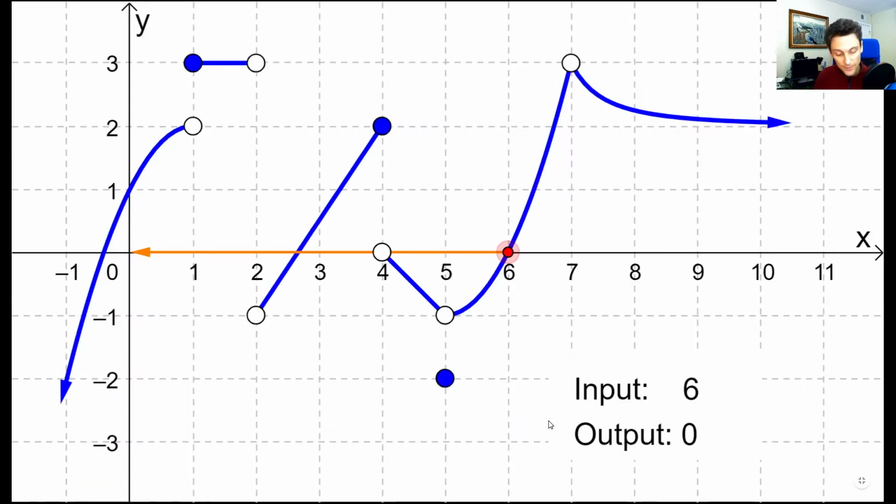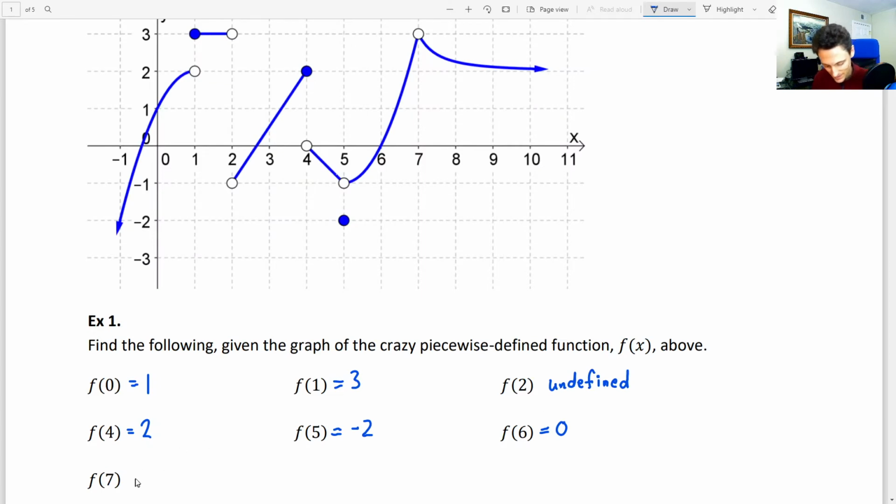And lastly, f of 7. What is that? If you said undefined, that would be correct. Here it's showing an output of question mark, but we're going to write undefined. If a function defines outputs for given inputs, this particular input has no defined output, no output that's associated with it. 7 does not have an output associated with it, so it's undefined. So f of 7 is undefined.